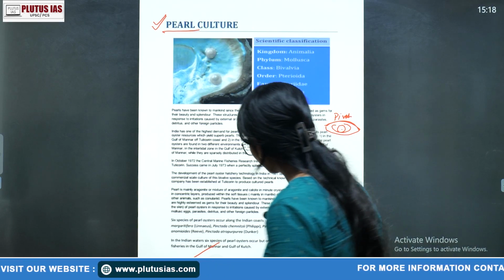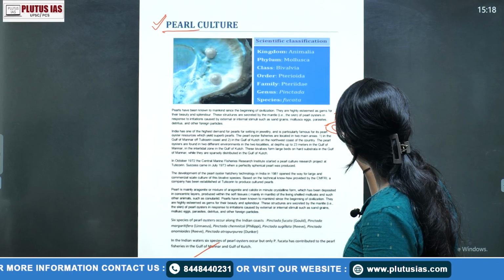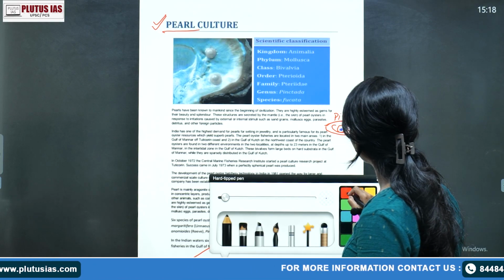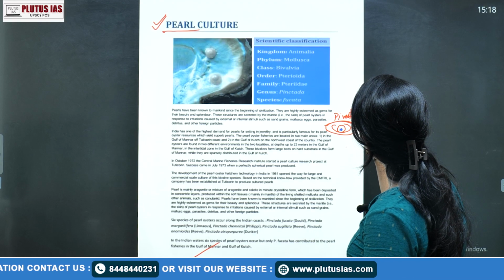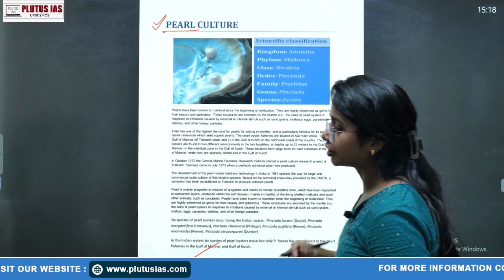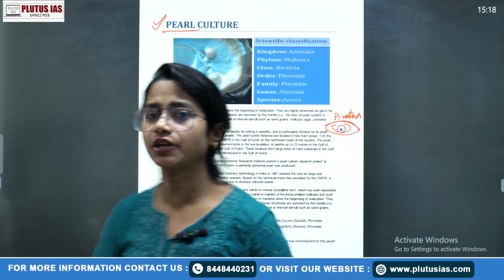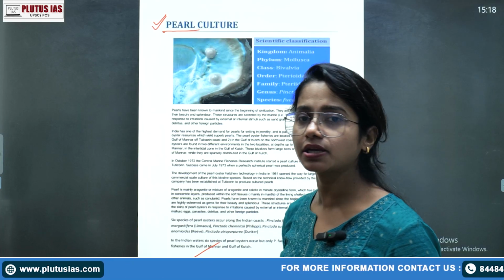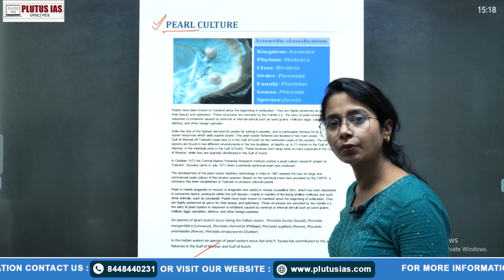So the cells of that particular Pinctada start secreting a hard substance surrounding it. Suppose this is your foreign particle. What happens? The body of the Pinctada starts secreting a specific kind of chemical that has a major composition of calcium. Molluscs like the Pinctada are mostly marine, some are freshwater also, but generally an aquatic habitat.